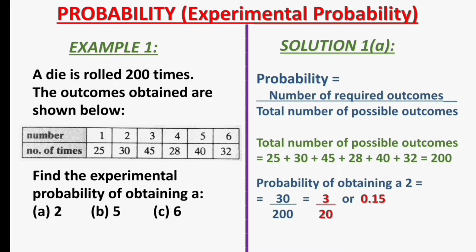From the question, the total number of possible outcomes are 25 plus 30 plus 45 plus 28 plus 40 plus 32, which will give us 200. To find the probability of obtaining a 2, the number of required outcomes for a 2 is 30, while the total number of possible outcomes is 200. So the probability of obtaining a 2 is 30 divided by 200, which will give us 3 over 20 or 0.15.